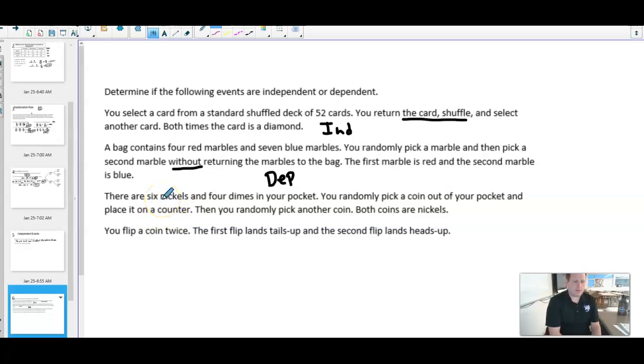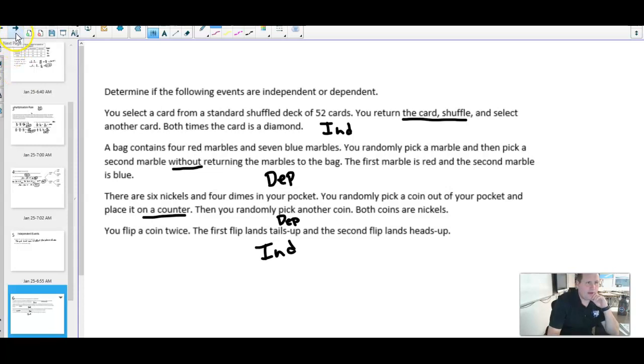For the next one, I've got 6 nickels and 4 dimes in my pocket. I randomly pick a coin out of my pocket and place it on the counter, and then I pick another one, and both coins are nickels. This would also be dependent, because I put it on the counter and don't put it back in. So it's all about putting it back in or resetting every single time. And this last one, flipping a coin, we've already talked about: getting a tails and then getting a heads on the next one. These are independent because I'm flipping the same coin, and it resets every time. So it's all based on whether or not we reset.